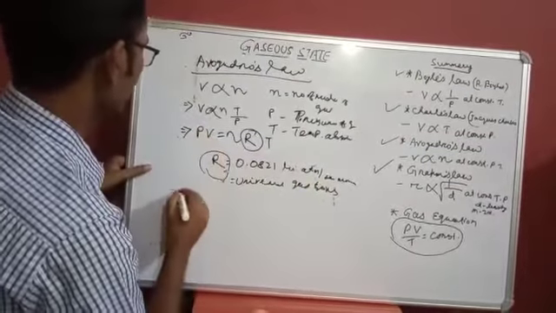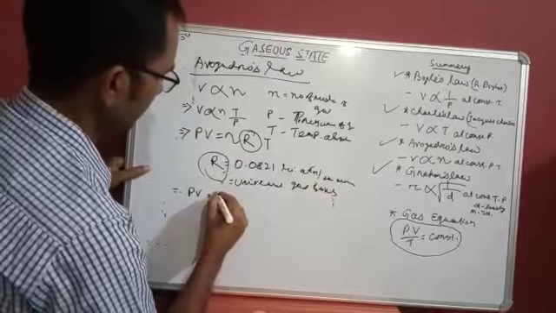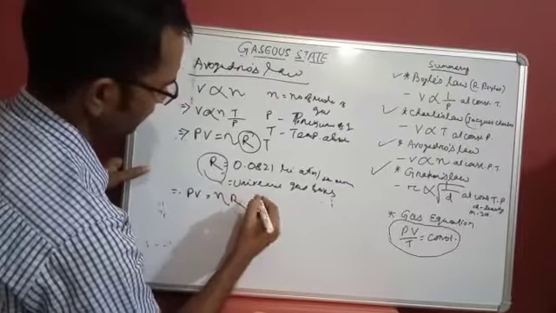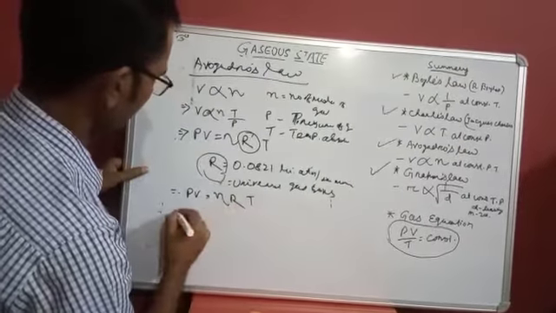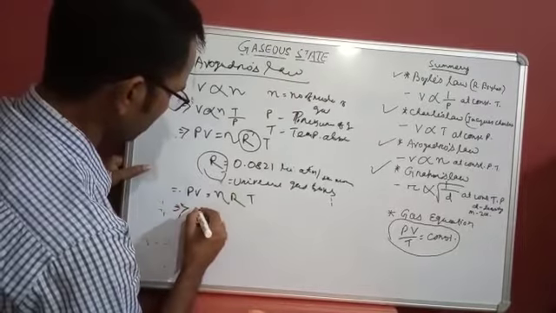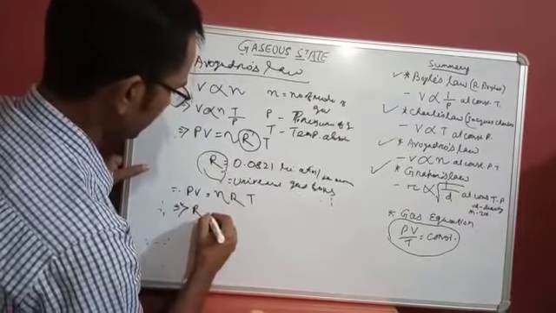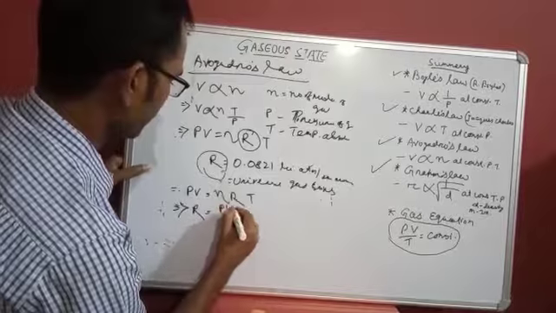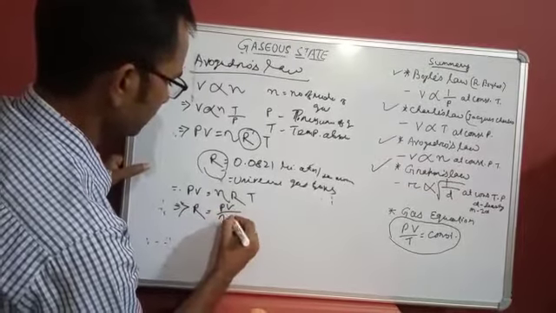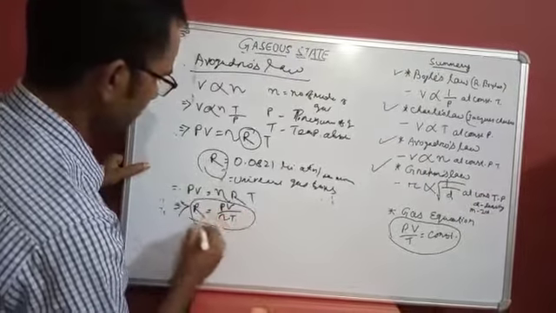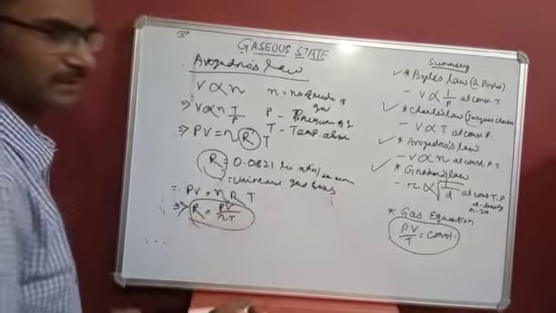So PV is equal to nRT. We can also write R is equal to PV by number of moles of gas times T. This R is called the universal gas constant.